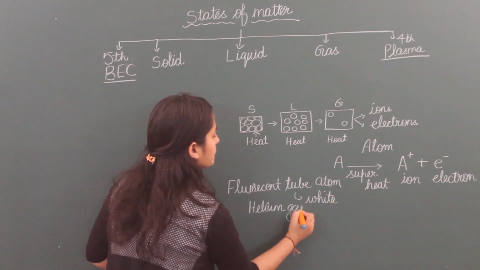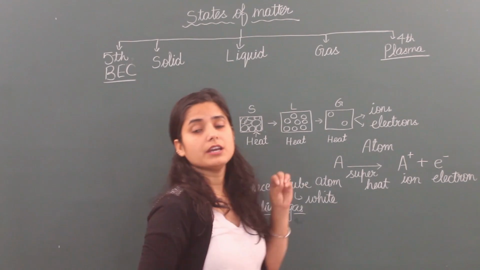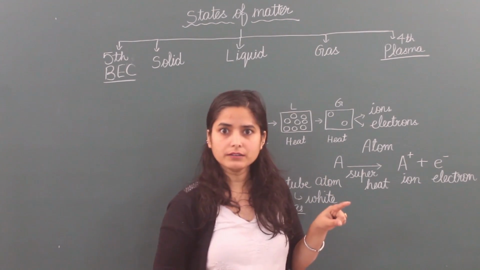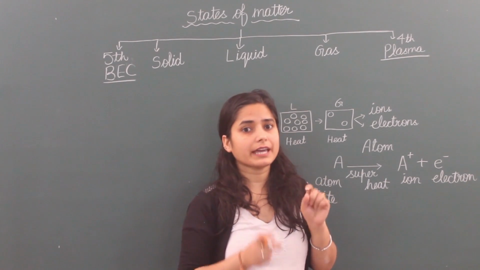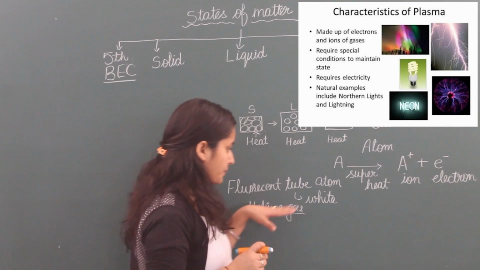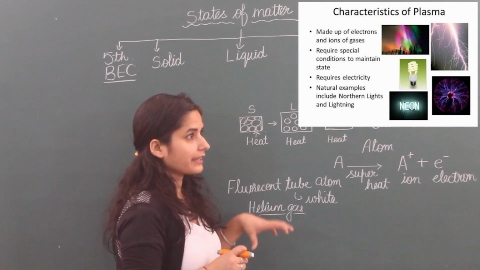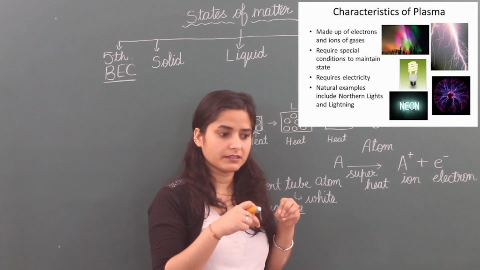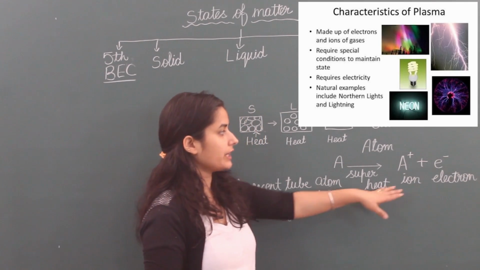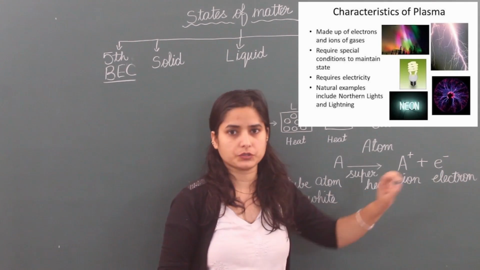In fluorescent tubes, we fill helium gas and when we switch on the light, the current goes inside the tube. The gas that is filled in there gets electricity in the form of electric energy, and breaks into its ions and electrons.